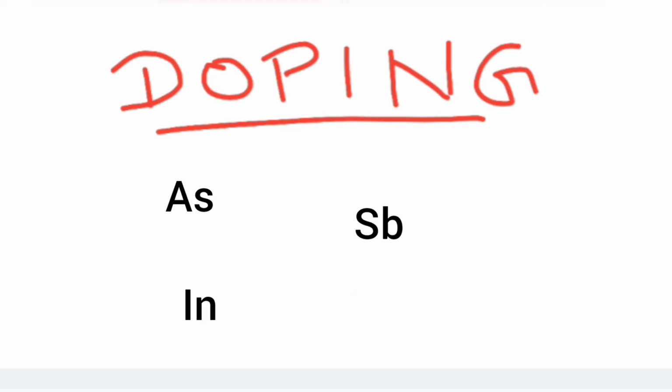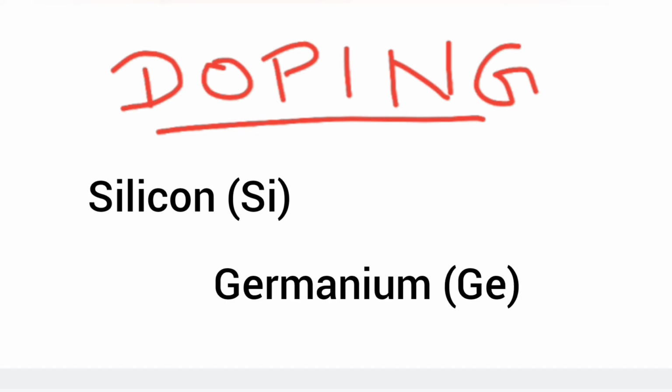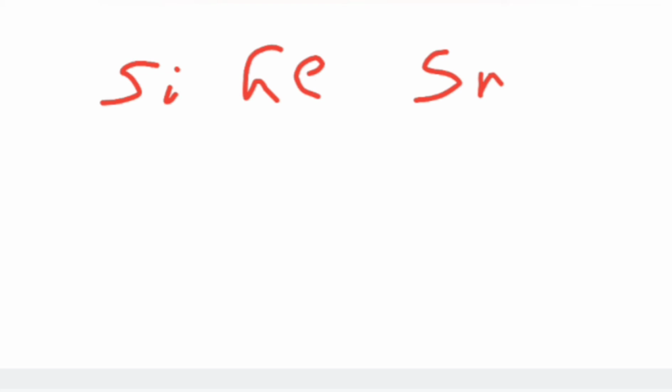So that is doping. We know that silicon or germanium is a semiconductor. In the periodic table, in group 4, we have silicon, germanium, and tin, and in group 6 there are selenium and tellurium.